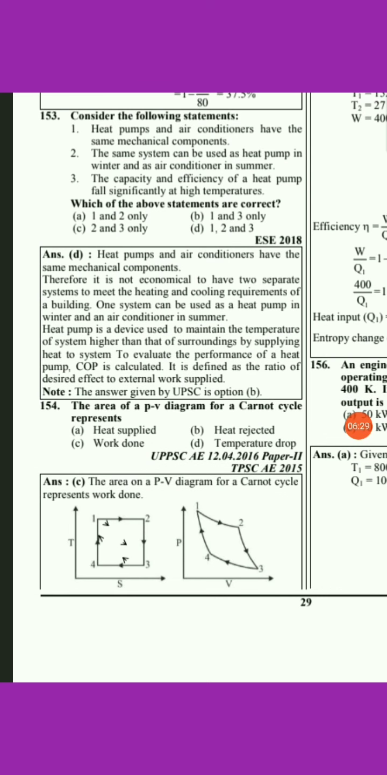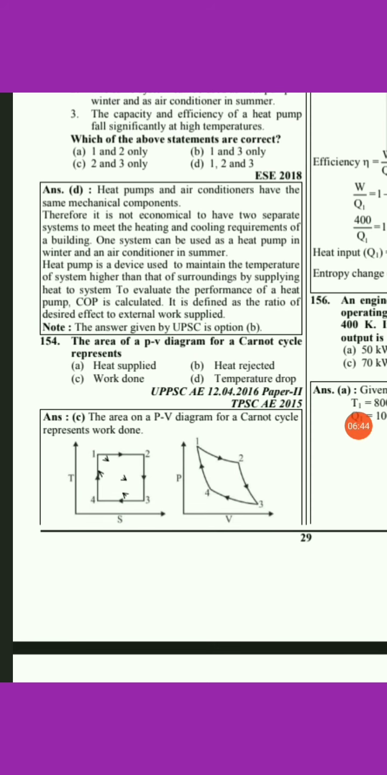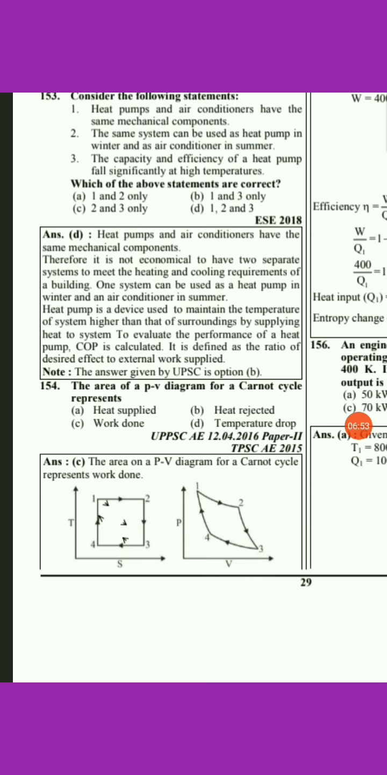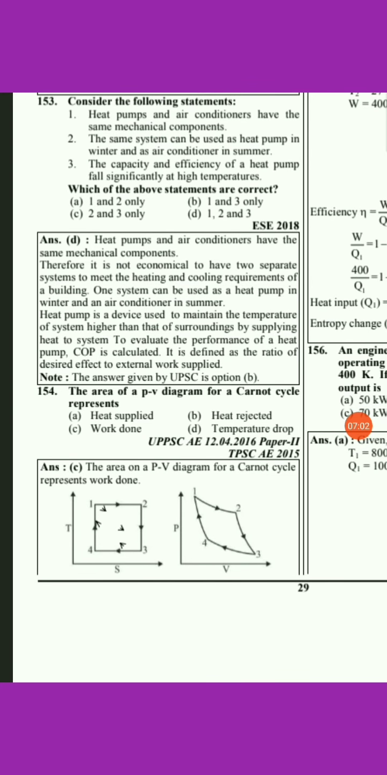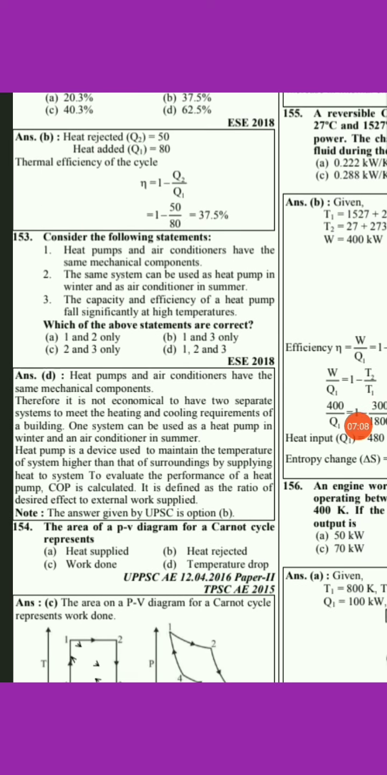So you must know that for any cycle, whether it is an air standard cycle or a vapor power cycle, the basic difference is that in a vapor power cycle we need to draw a saturation curve, because there will be phase change of the substance. In an air standard cycle there will be no phase change, as the working medium is considered to be air, so there is no need to draw a saturation curve. One should know that the area under the curve on the PV diagram gives us the work done, and the area under the curve on the TS diagram gives us the heat transfer during the cycle.